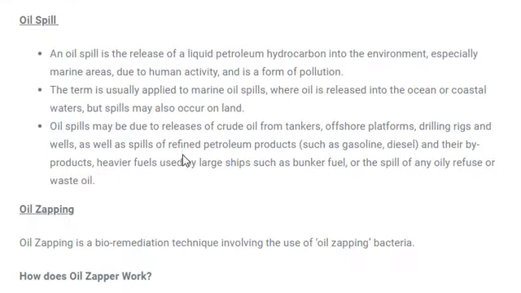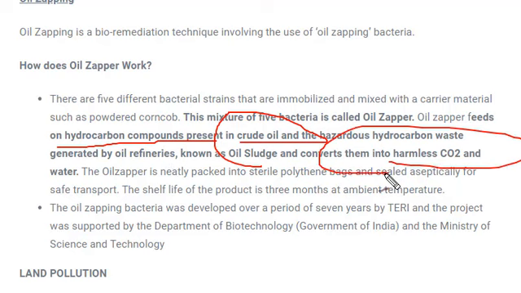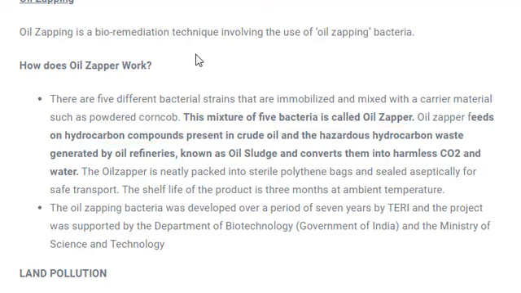Oil spills, we have already discussed what oil spills are. I'm not going into it again. Next is oil zapping. Oil zapping is a combination of 5 bacteria. Sometimes oil spills from oil tankers on the shores. These oil zappers, these bacteria, feed on the hydrocarbon compounds present in crude oil. Crude oil is extracted and may be transported from one place to another, but it contains lots of pollutants like hydrocarbon compounds. So these oil zappers feed on these hydrocarbon compounds and convert them into harmless carbon dioxide, and hence it makes it less polluting or less harmful.